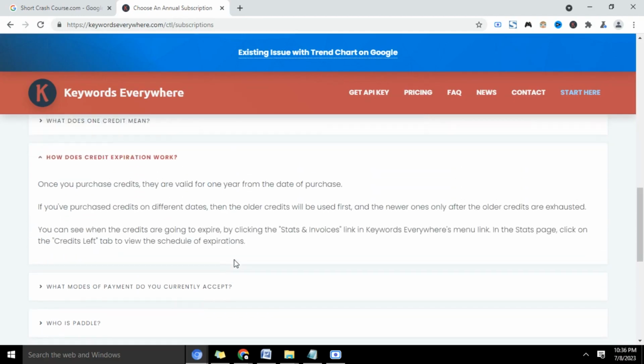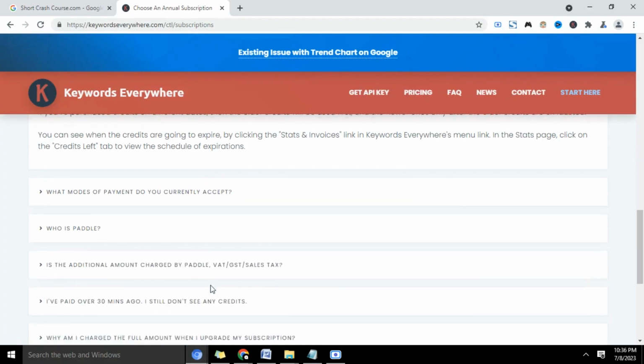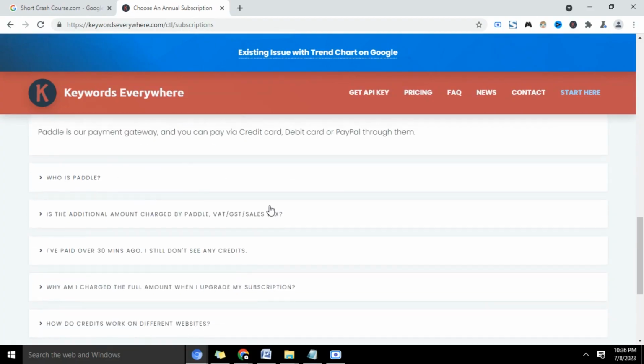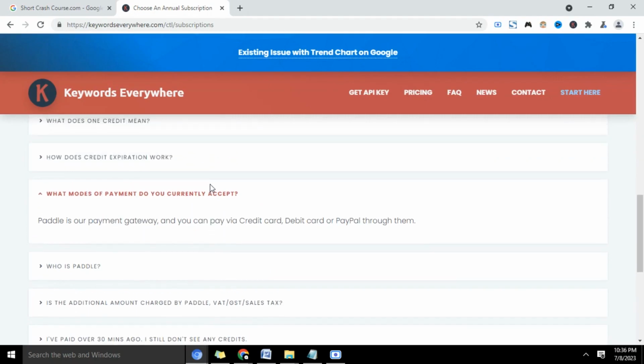It talks about that here too. Once you purchase credits, they are valid for 1 year from the date of purchase. Before now, it wasn't like that. It was unlimited forever. But I think they worked on that. So, what modes of payment do you currently accept? All these and many more questions are on the pricing page. Just go to keywordseverywhere.com and click on their pricing page.